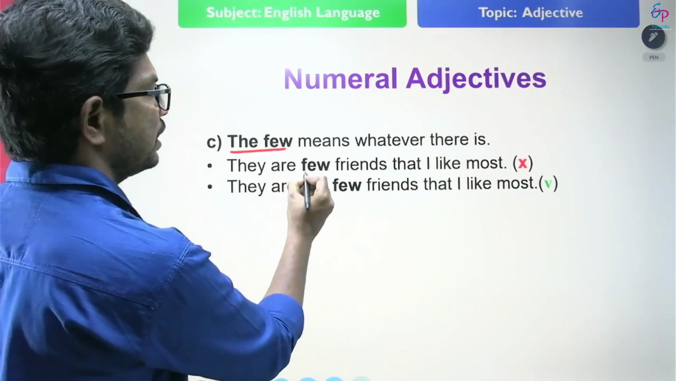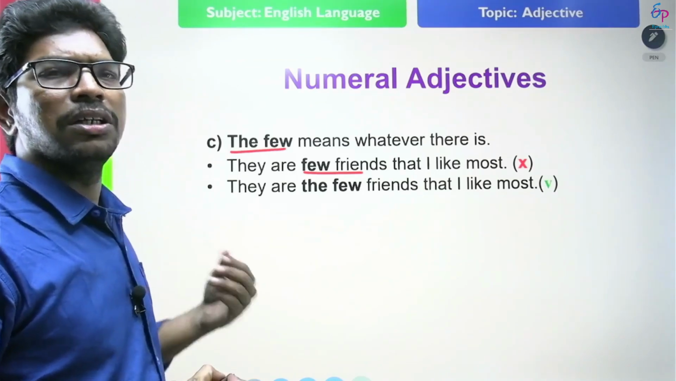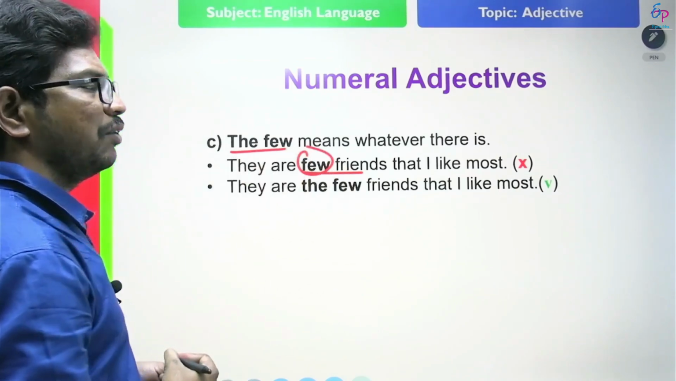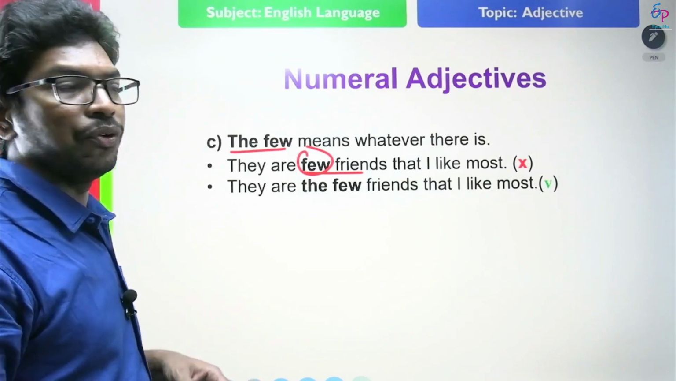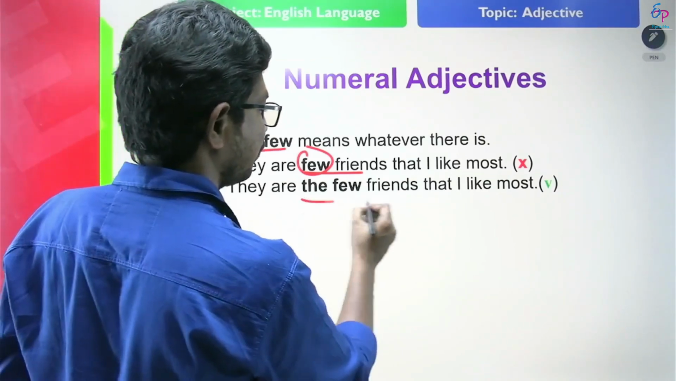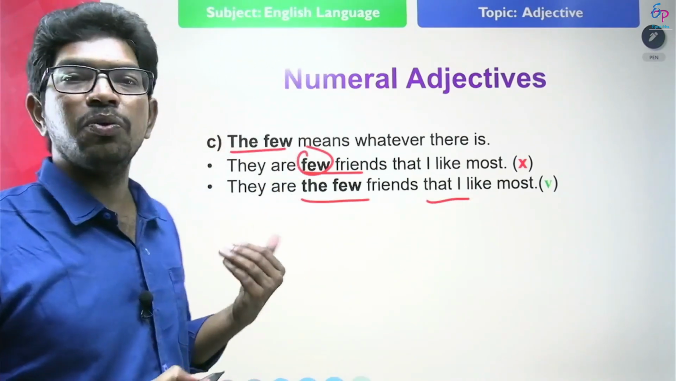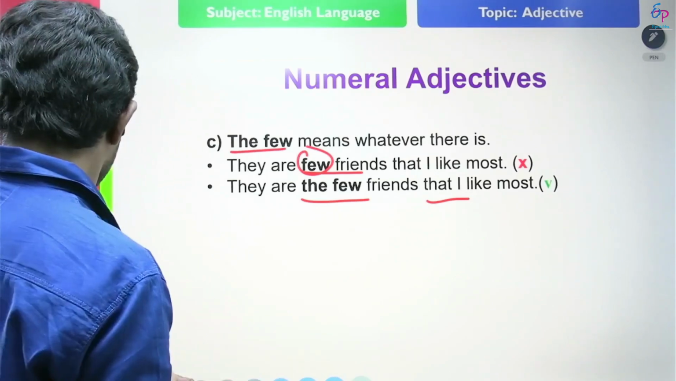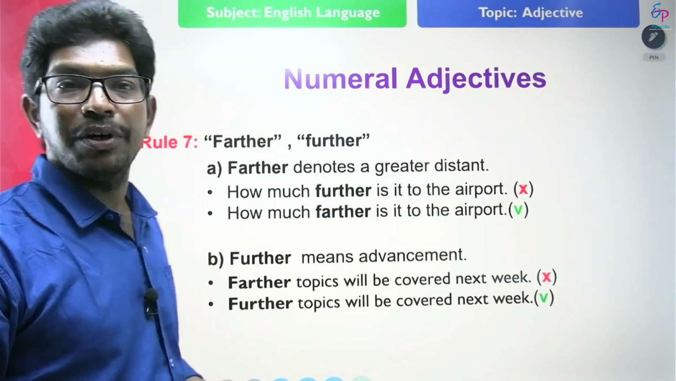There are few friends that I like most. So here few is giving a negative meaning. I am talking about certain friends, only few, but I am speaking in a positive way. So what I have to use is: there are the few friends that I like most. The few friends means whatever there is, whoever I have. So see the next rule of indefinite numeral adjective.